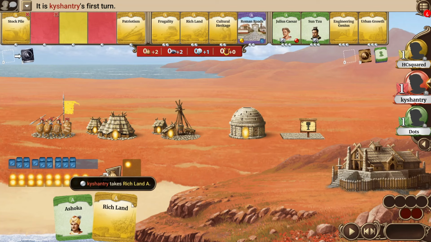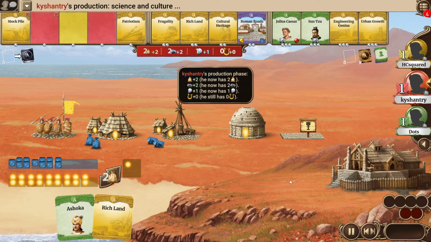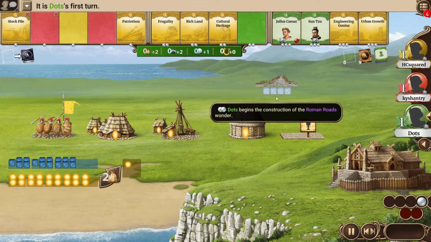He can take him together with the yellow card, even though he probably still wants to use the Ridgeland immediately on building the third mine. So I think an understandable decision, but just taking Rome roads maybe also would have been fine, but then maybe he would need to go with Caesar Sansu, or maybe hoping that Hammurabi will drop out of the deck. So I think it's a fine choice to just go for Ashoka here. But now I would expect that Dots probably will go for the Rome roads.